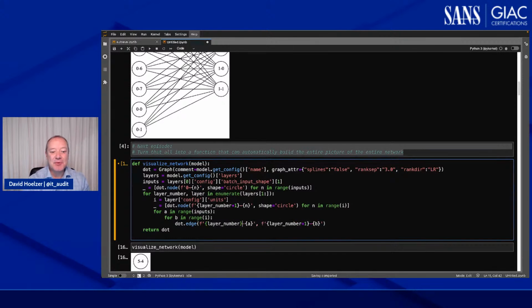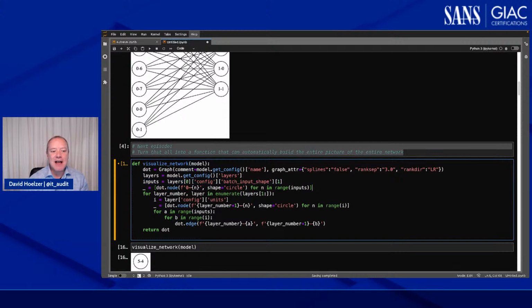But there still is a problem. Because what we're doing in that line, we're saying for A in range inputs. But inputs here means a different thing now, because inputs, that is defined. That's whatever my input layer was. That was fine when I just had 2 layers together. But now that I'm stacking all of the layers together, that's not going to work. So I need to know how many neurons there were in the last layer.